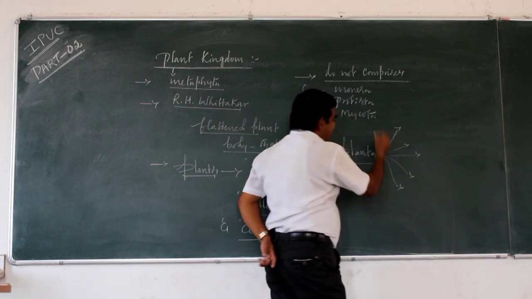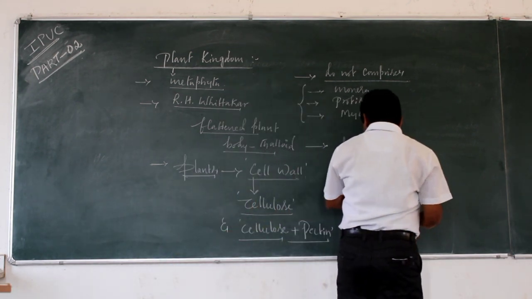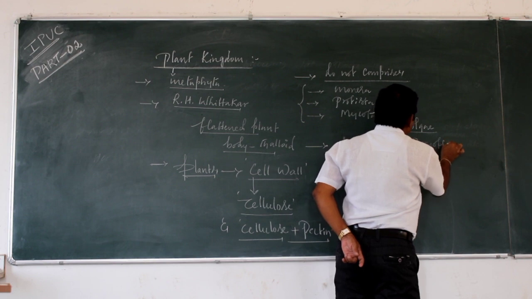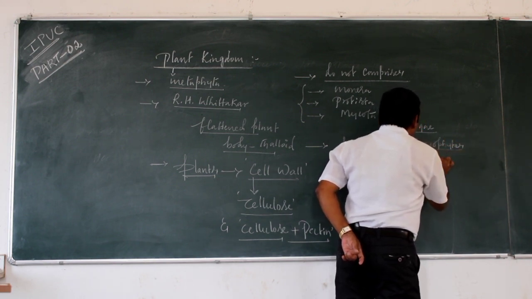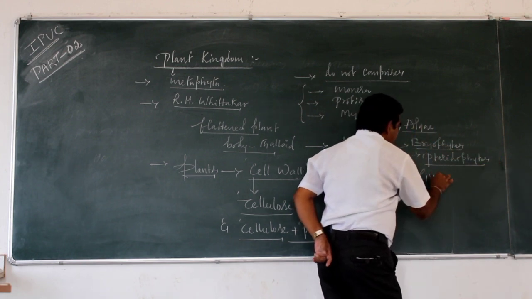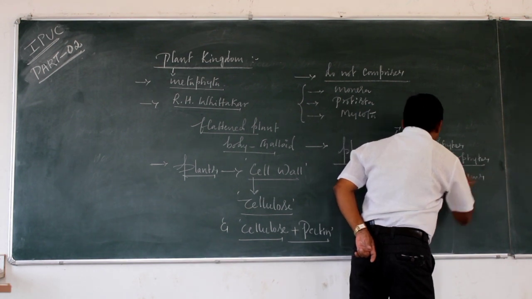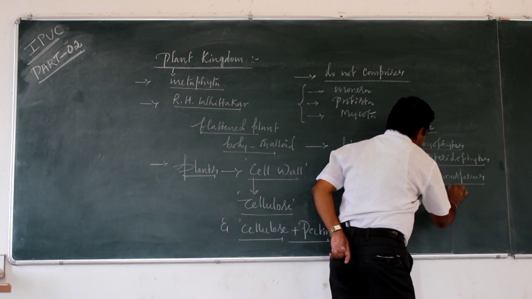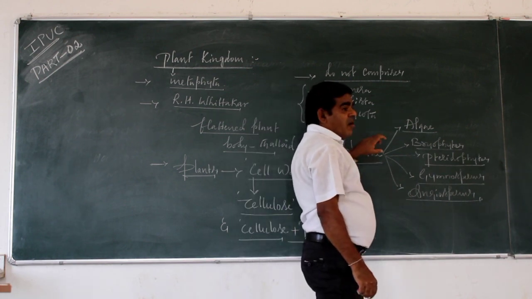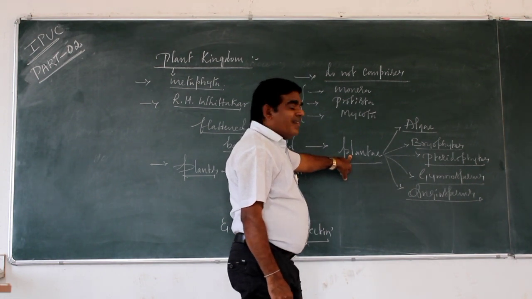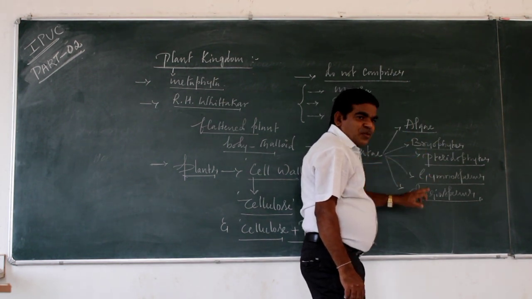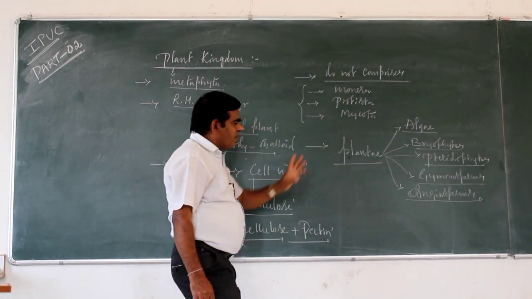They are algae, bryophytes, pterophytes, gymnosperms, and angiosperms. These are the 5 divisions of the kingdom Plantae.